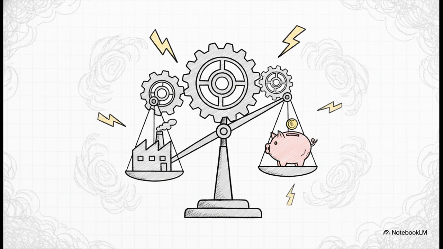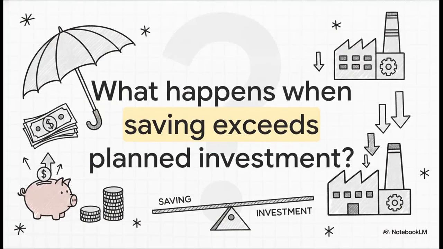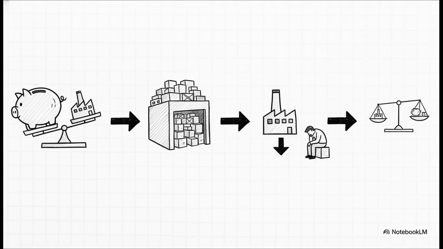Now that we've got our baseline established, it's time to run some serious stress tests on the physics of disequilibrium. Section 5, the savings surplus disproportion. Let's see what happens when we forcefully push the machine out of balance. Imagine a sudden shift in consumer behavior. What happens when households suddenly decide to tighten their belts and save a lot more than firms actually plan to invest? Let's walk through the domino effect here.